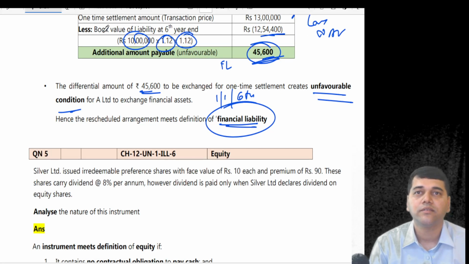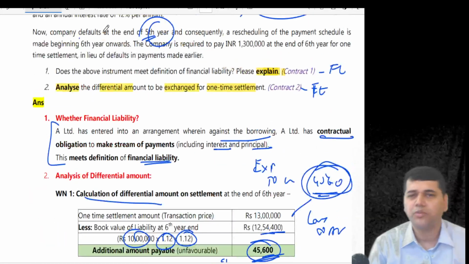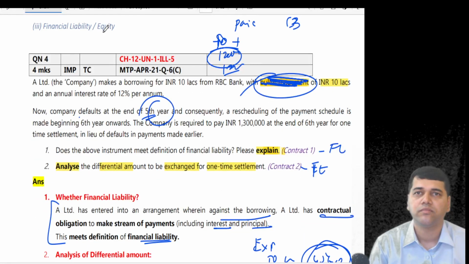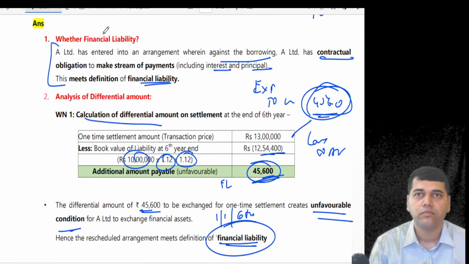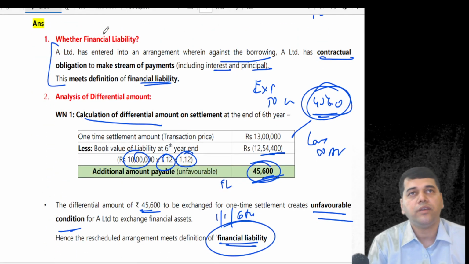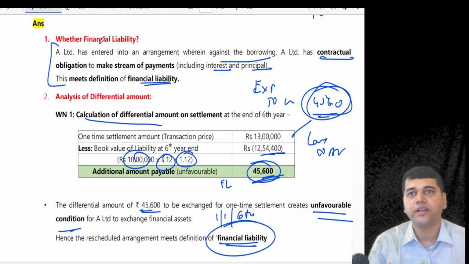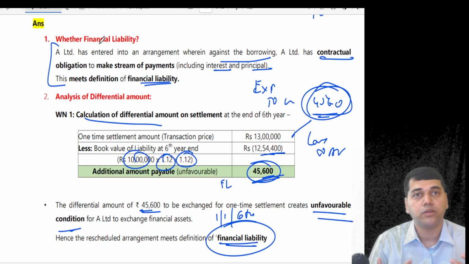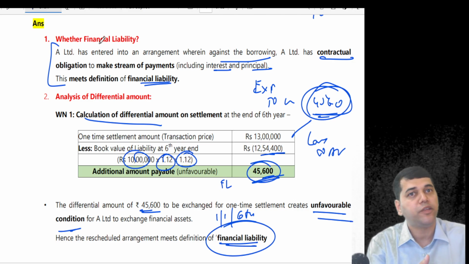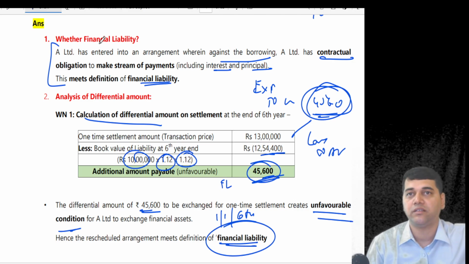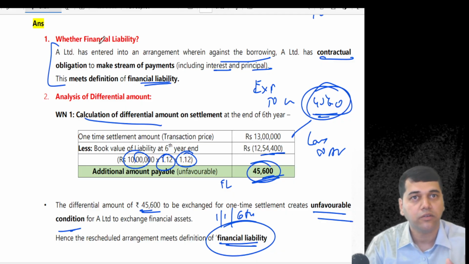Sorry? No, because they said bullet repayment. No relevance. You need not bother about it. No, we can assume 20 years. Now there was a 20-year contract where both the parties could not have come out, and now a one-time settlement is happening. And when all these discussions were happening, you were not part of it. You are an accountant there. And then they gave you. Yes, Prithvi? Clear?